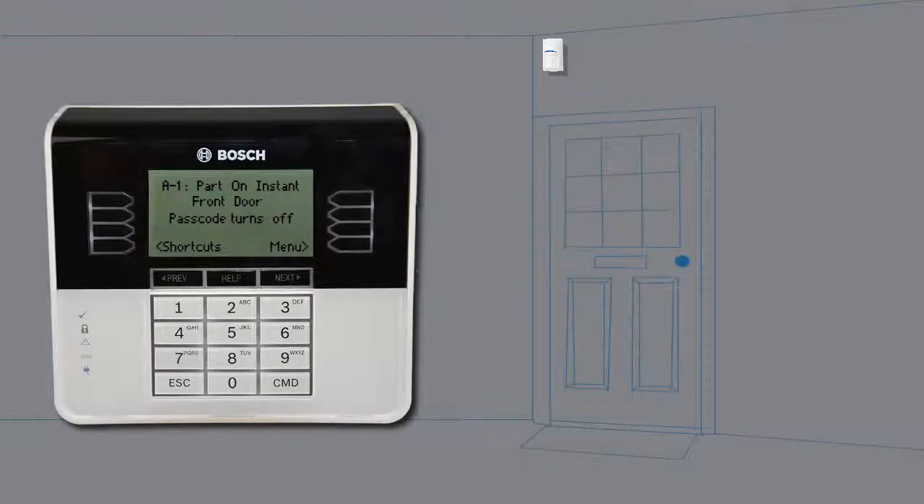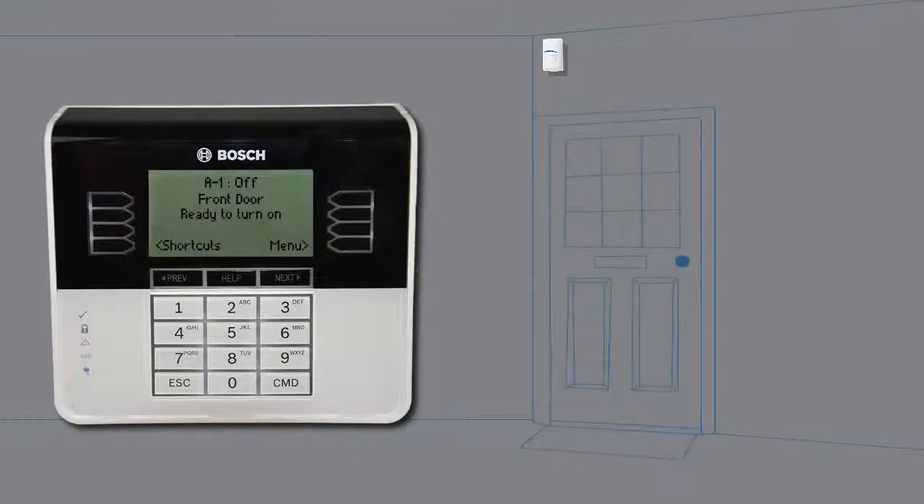When the area is part on instant, opening a door, for example, creates an alarm event immediately. To turn the system part on without delay, open the main menu. Press on off. Press part on. Press part on instant. Enter your passcode and press enter.